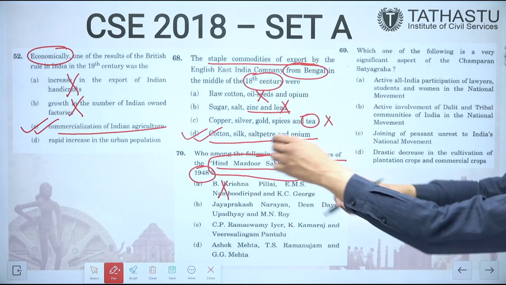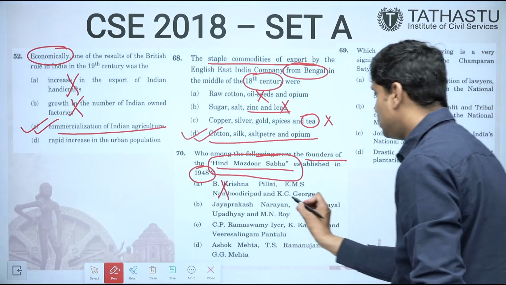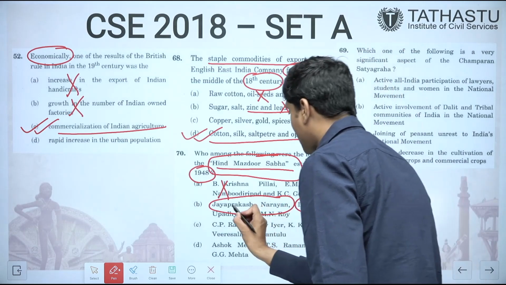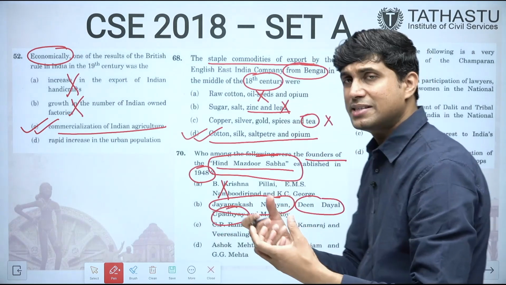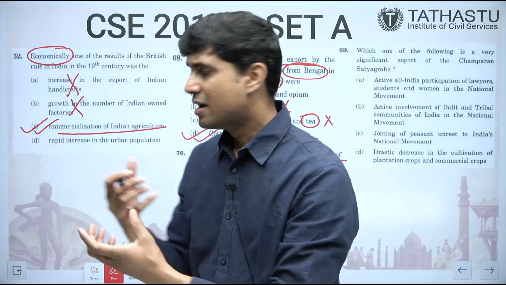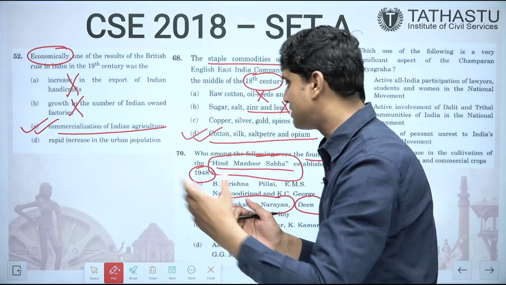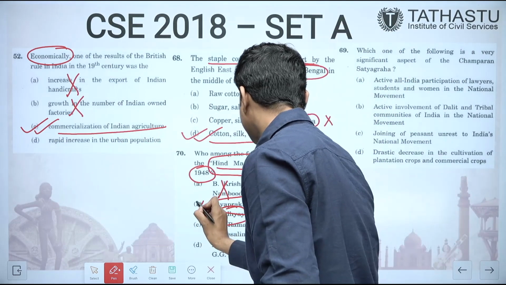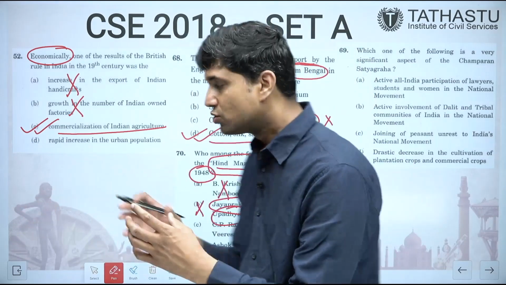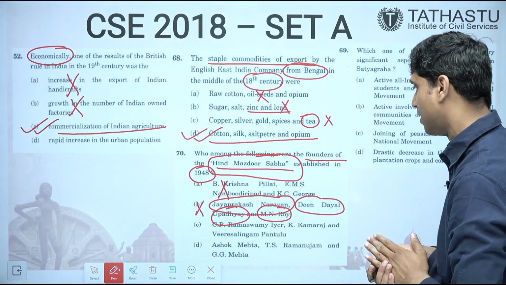Next is Jayaprakash Narayan, Deen Dayal Upadhyay and M.N. Rai. You just imagine Jayaprakash Narayan and Deen Dayal Upadhyay. Deen Dayal Upadhyay was from the Jansangh background and Jayaprakash Narayan was from different background, a socialist. So both cannot come together, and in fact M.N. Rai was from completely different background, communist background. So all three cannot come together to form Hind Mazdoor Sabha.